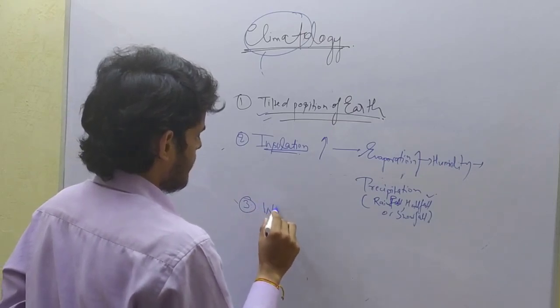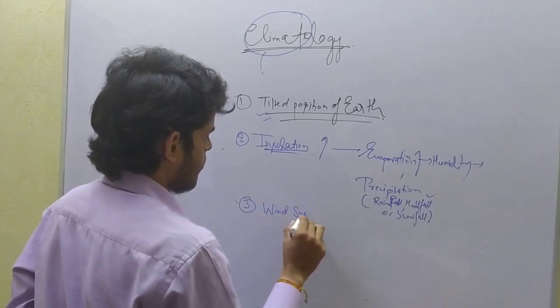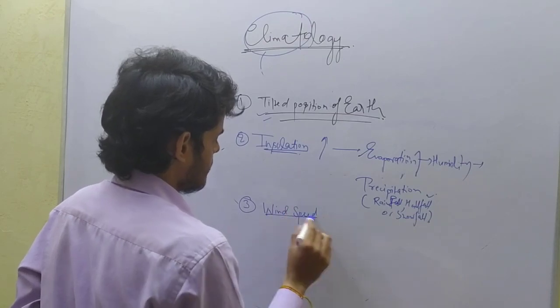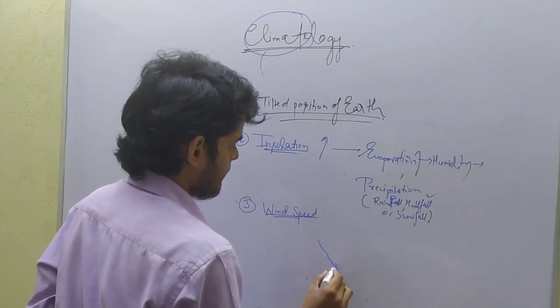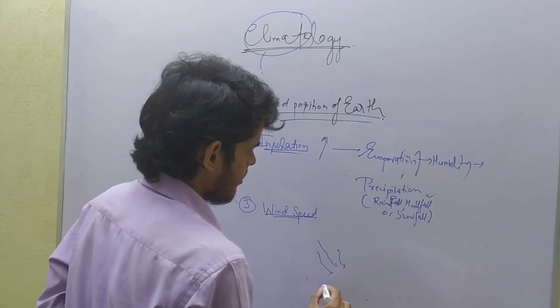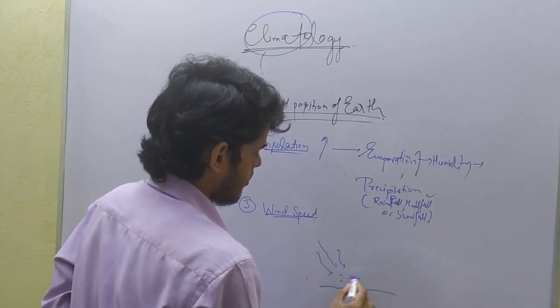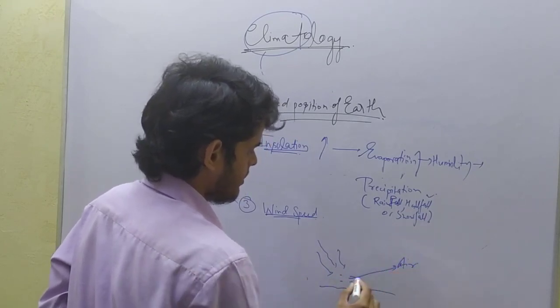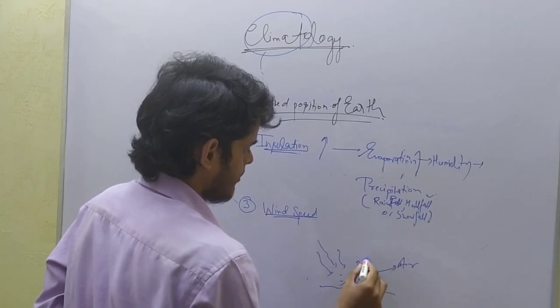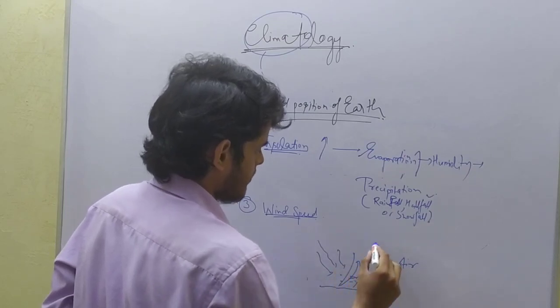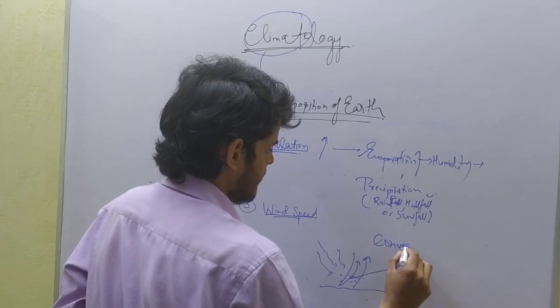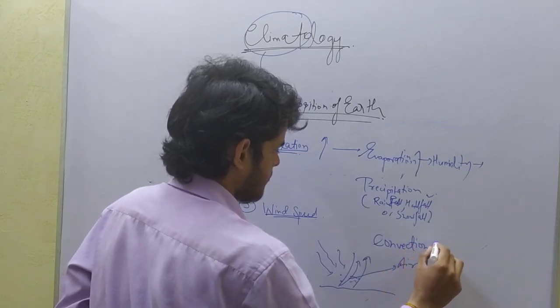Wind speed also gets affected by the insolation, because in the region which gets high insolation, the air of that region gets warm and moves upward. That is called convection of air.